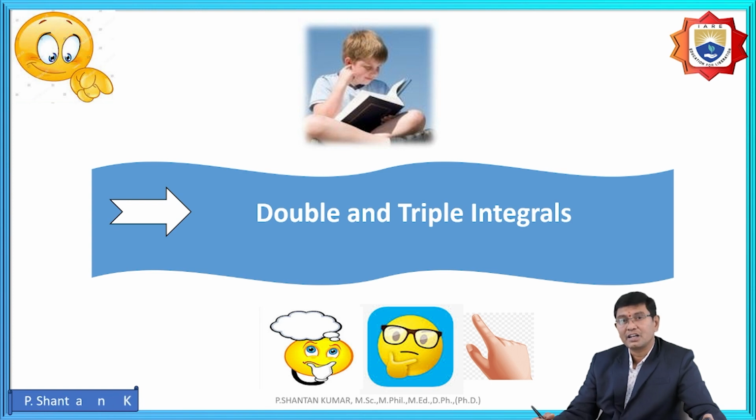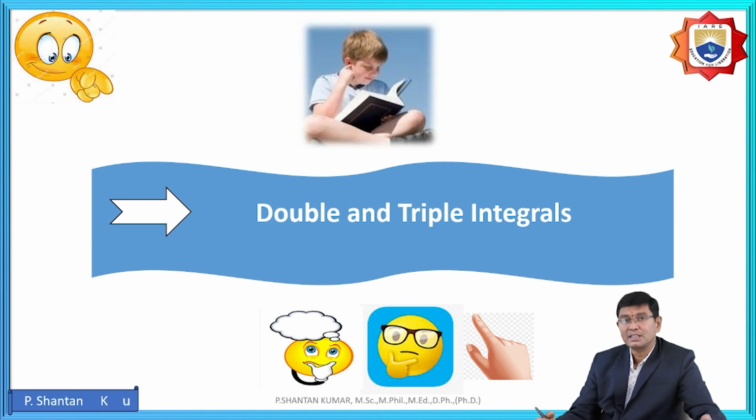Under double integration, we discussed constant limits and variable limits, how to find the limits and the solutions if the limits are not given, polar coordinates, and sometimes changing the order of integration. Under triple integration, we discussed constant limits and variable limits, and when equations are given, how to find the limits and then the solutions. We discussed these clearly in the previous lectures.